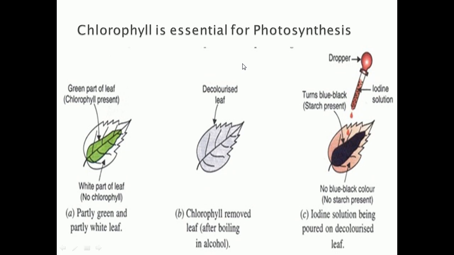So we can say that photosynthesis takes place only in the green part of the leaf, because the green part contains chlorophyll, in which the photosynthesis process takes place and produces starch. Understood, children? So in this activity we can conclude that chlorophyll, the green pigment present in the leaf, is essential for the photosynthesis process. Understood, children?